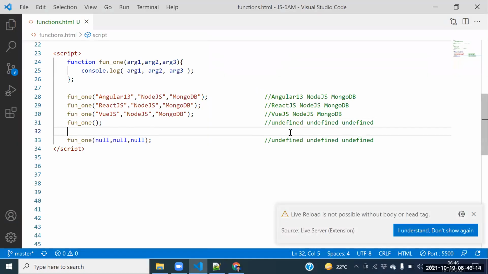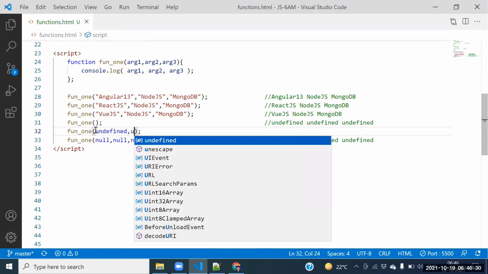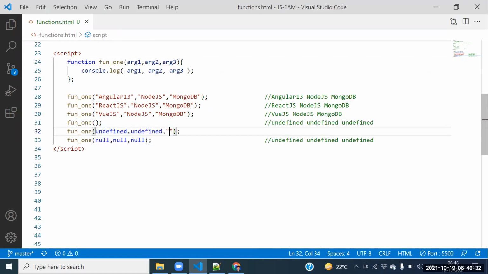Guys, say this one more point. The company wanted to assign work to the third person. The company doesn't want to assign work to the first person and second person. How can it work? Undefined comma, undefined comma, hello 3. Is there any work for argument 1?